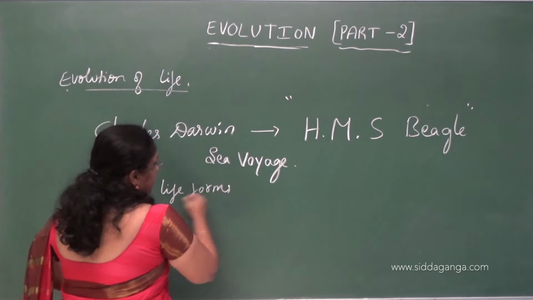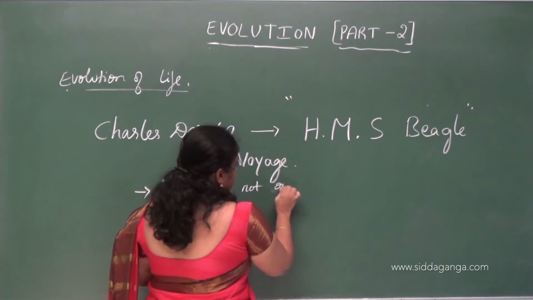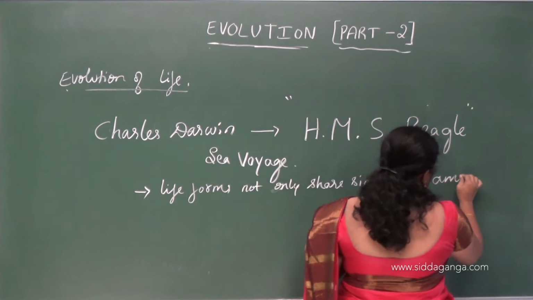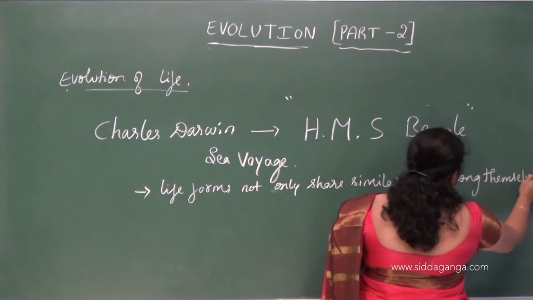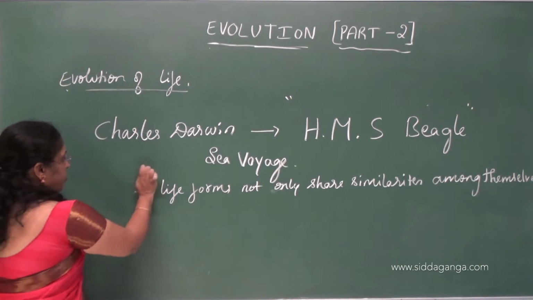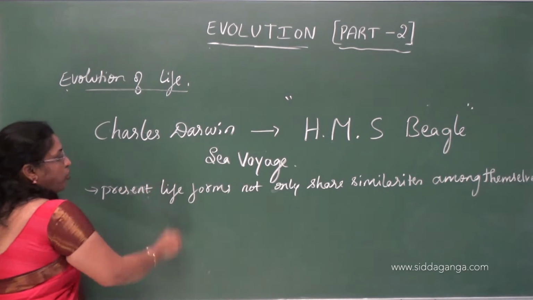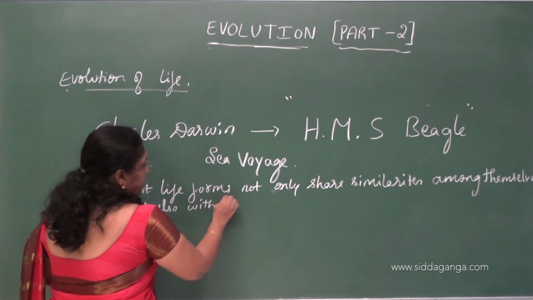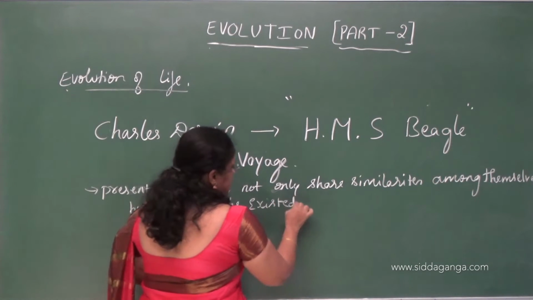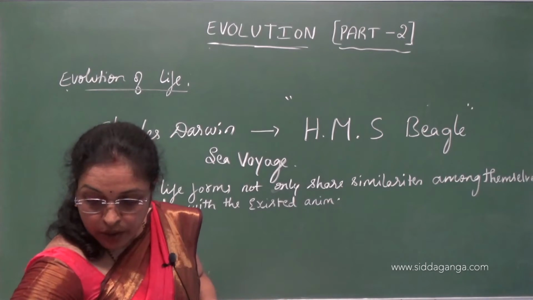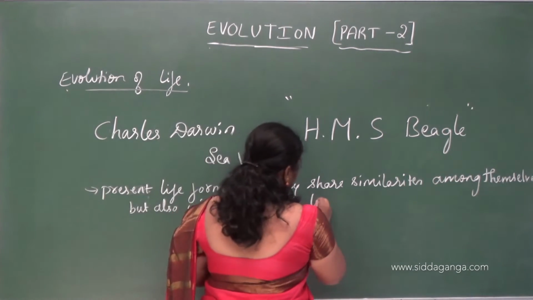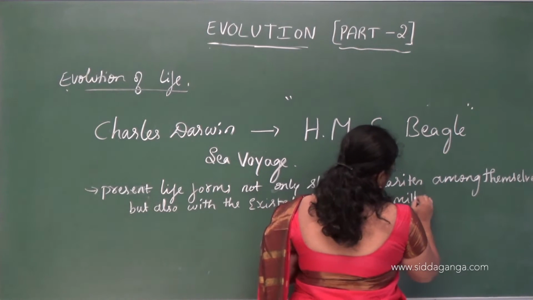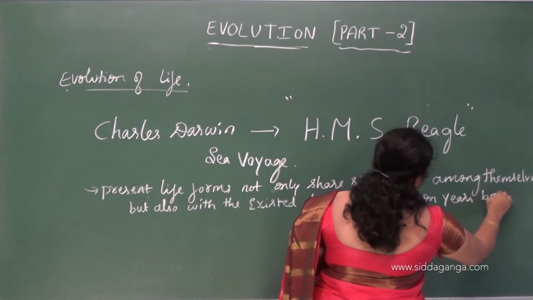So, according to him, life forms, the present life forms, not only share similarities among themselves, but also with the existed animals back. So what he told?